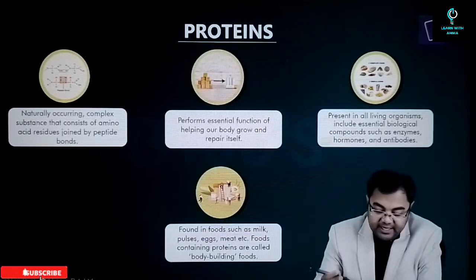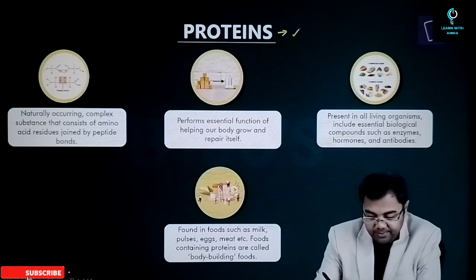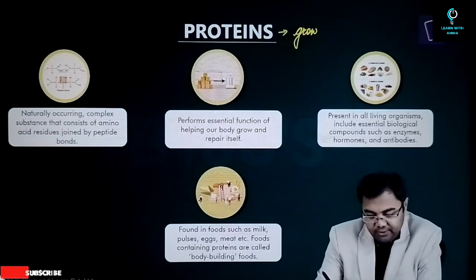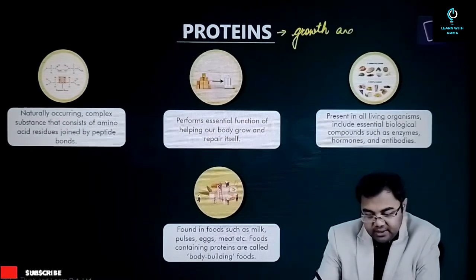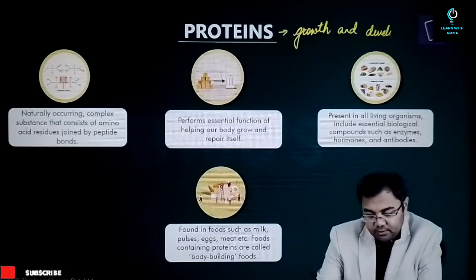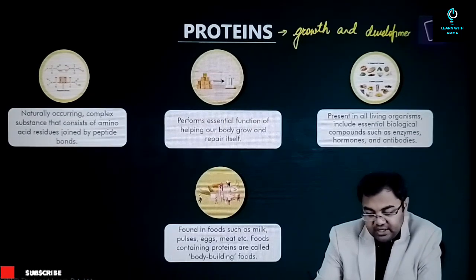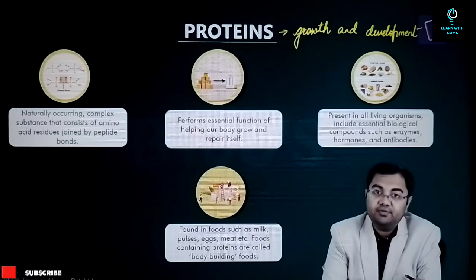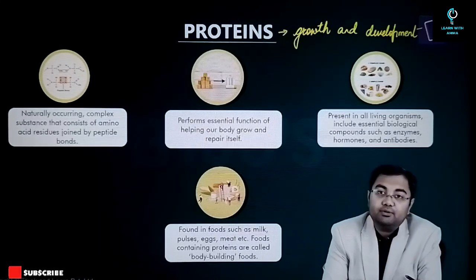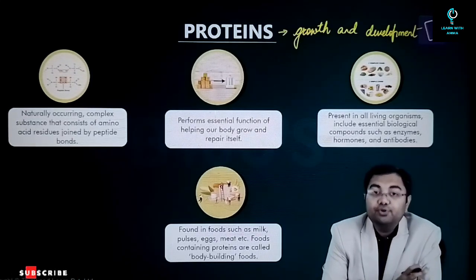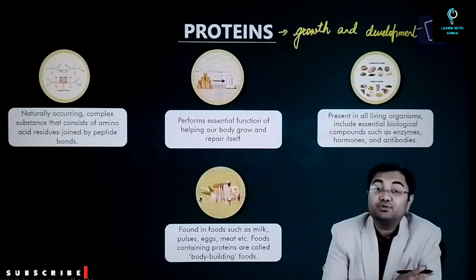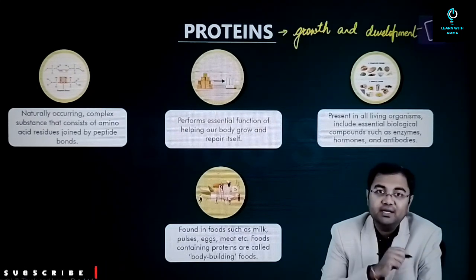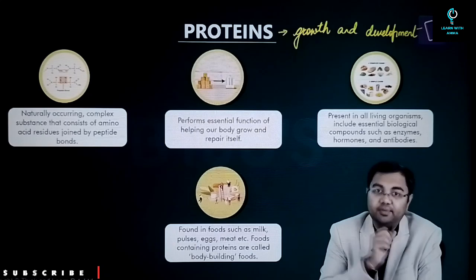Now after this, the next kind of nutrient is protein. Now proteins basically are required for growth and development of our body. So proteins are also very important. The foods that have proteins in them, they are also called as bodybuilding foods. Why? Because they help in growth and development of the body.